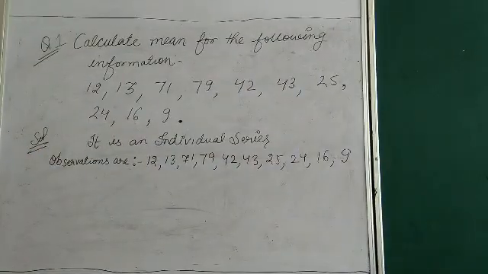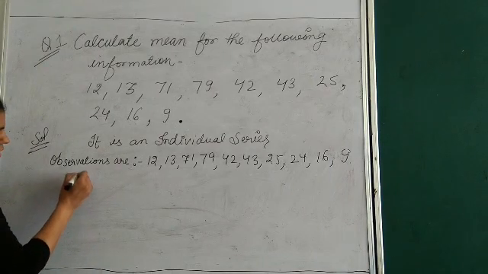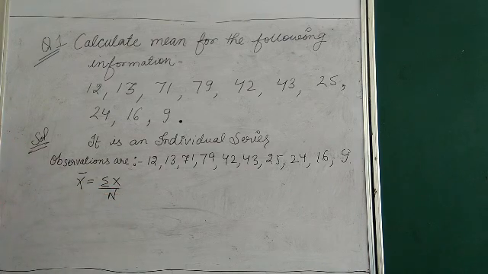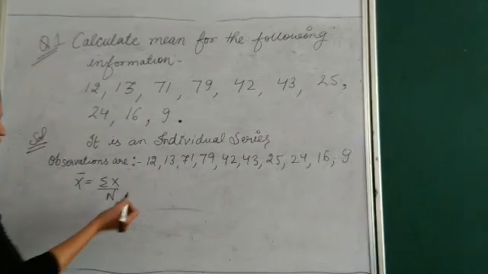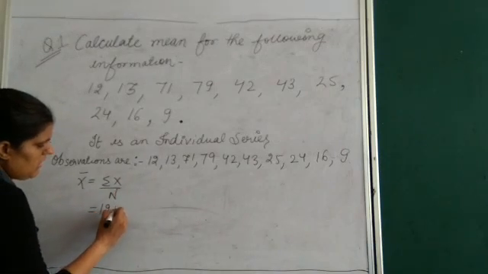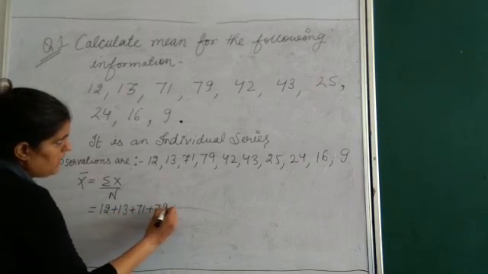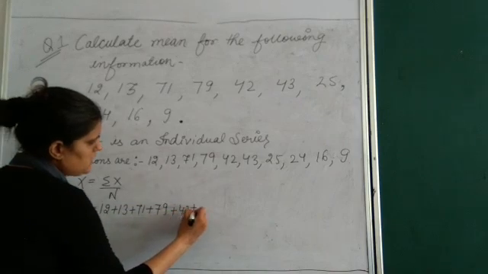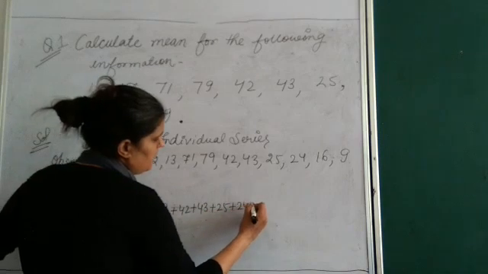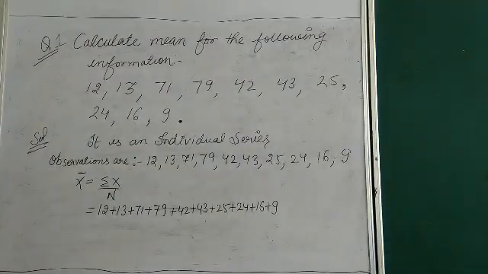As I have told you, the formula is sigma x upon n. So what will be your sigma x? Sigma x will be 12 plus 13 plus 71 plus 79 plus 42 plus 43 plus 25 plus 24 plus 16 plus 9. Let me check once again that I have written the values correctly.